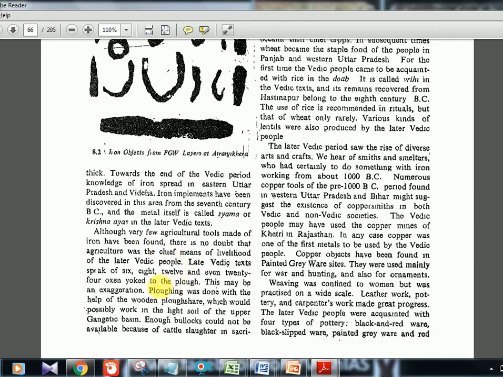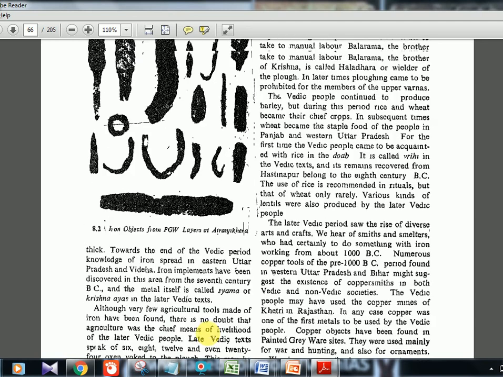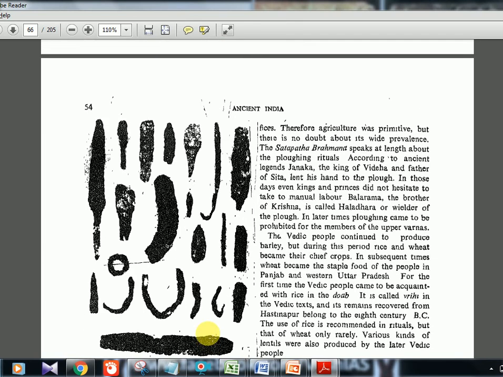Last time also we saw plow was used. And they have been using a wooden plowshare, same like the Harappans. And enough bullock carts were there, but one problem was cattle slaughter started. Okay, you know, cattle was the wealth at the Rigvedic time, but now here cattle sacrifices have started and people have started even eating beef.